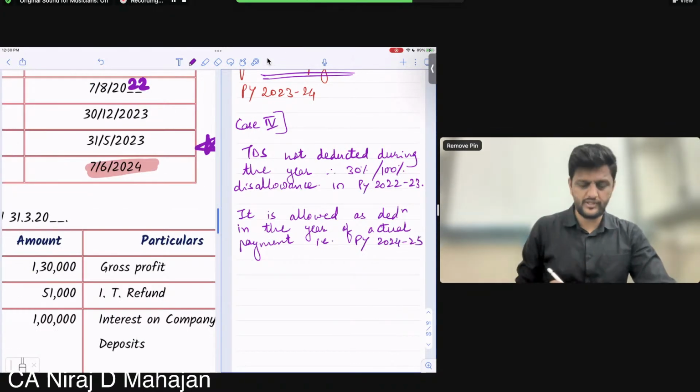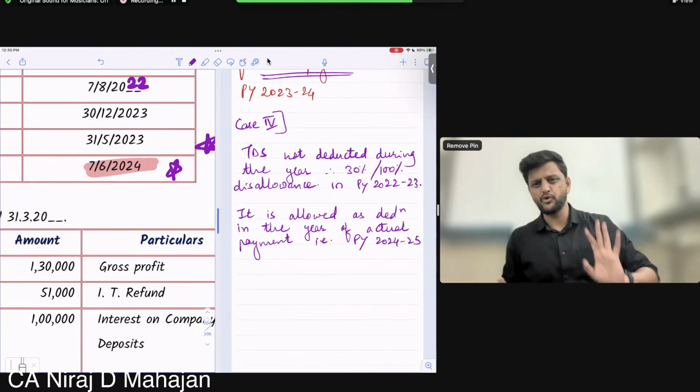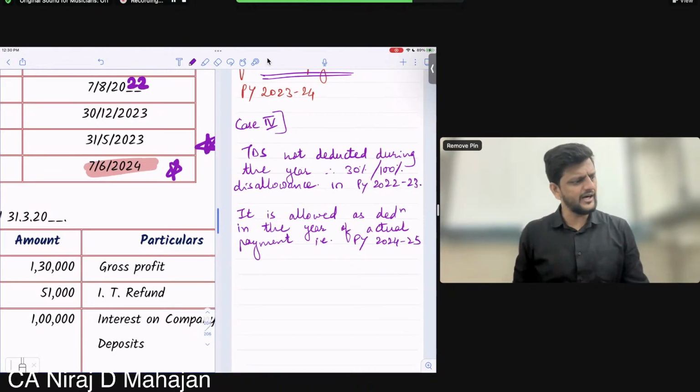Twenty-four, 25. Children, please understand, give a star mark wherever you mistake, I've told you, you have to give a star mark. Okay, till here?